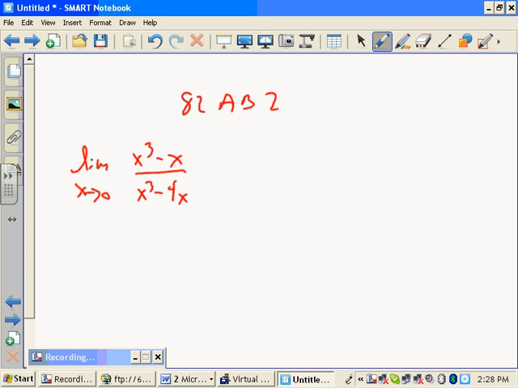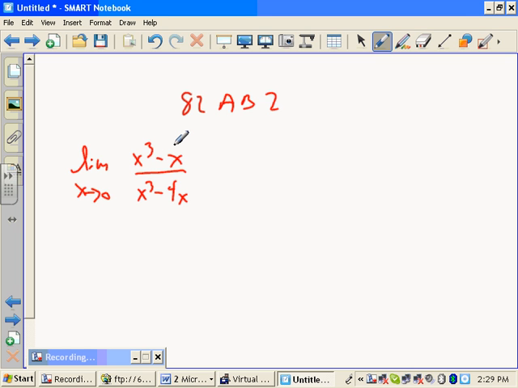Indeterminate values might actually be undefined, but they don't have to be. One indeterminate form is this. When you plug in 0 on the top, what do you get? If you plug in x at 0 on the top, what do you get? And if you plug in x at 0 on the bottom, what do you get? 0 over 0. And the limit is an indeterminate form. It means it may not be undefined.